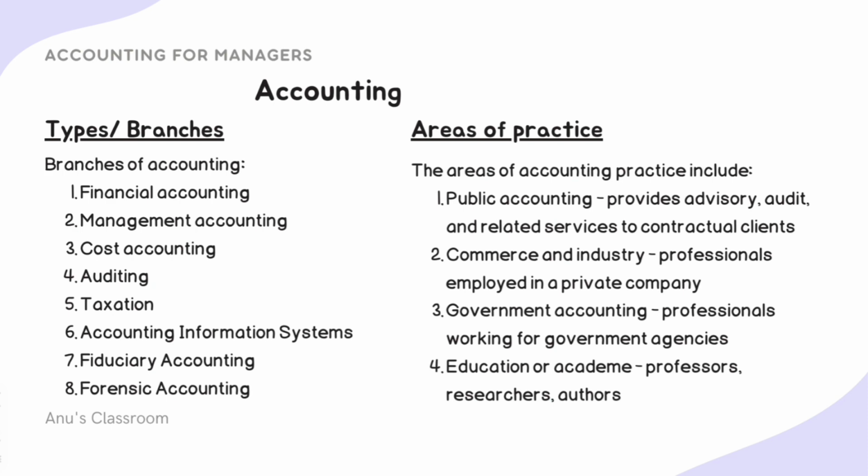Another branch is cost accounting, then auditing. This accounting is done for audit purposes, taxations, accounting information system, fiduciary accounting, and forensic accounting. These different branches were explained in the previous videos. As for areas of practice, as a career choice, you could be in public accounting, where we provide advisory or audit and related services to contractual clients, or be part of the commerce industry, where professionals are employed in a private company, or work for government agencies, or as professors or research authors. These are a few career options we have in accounting.